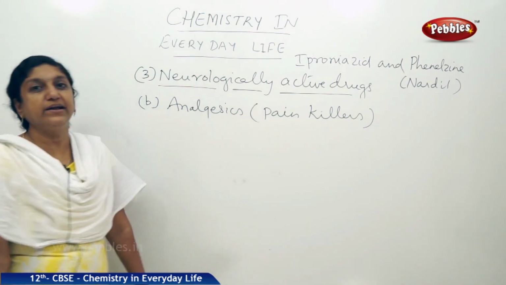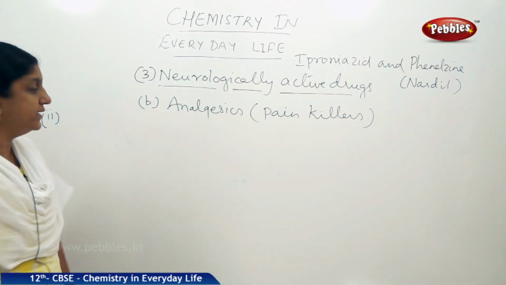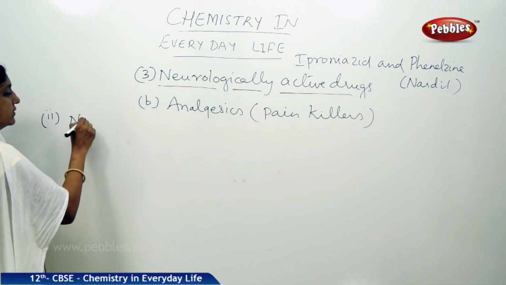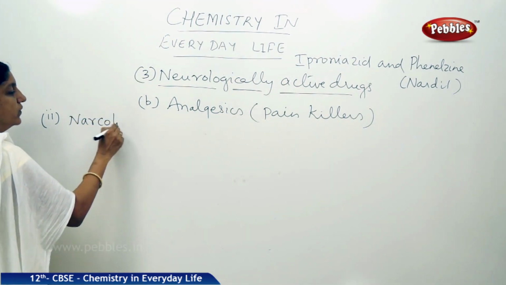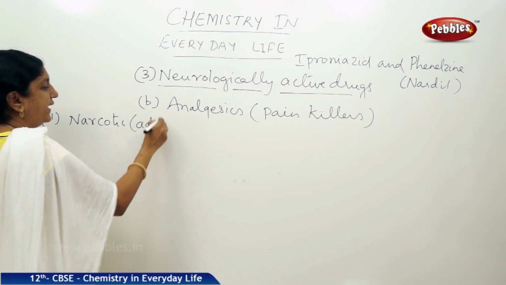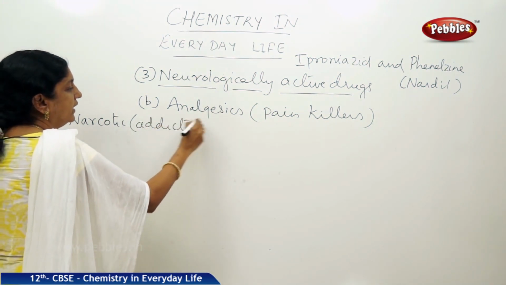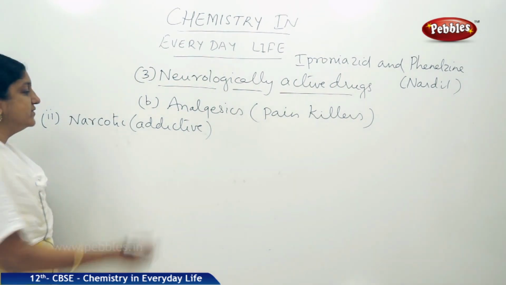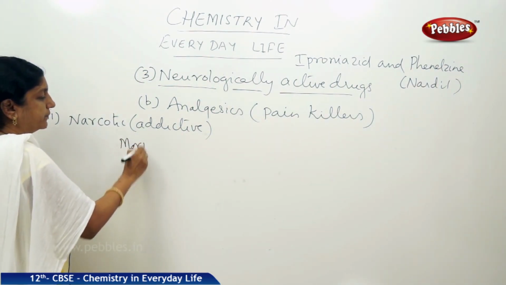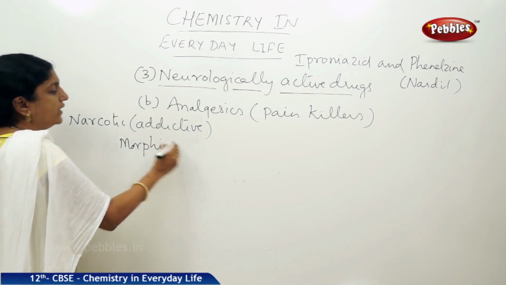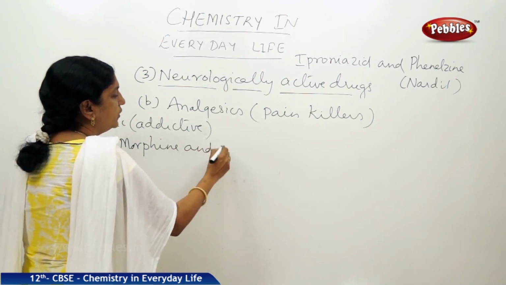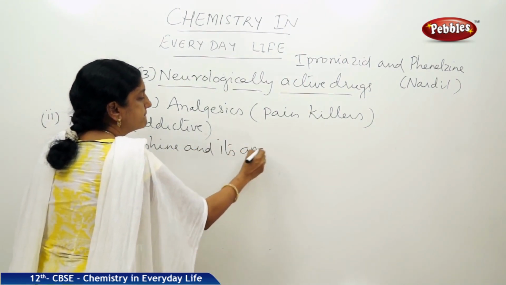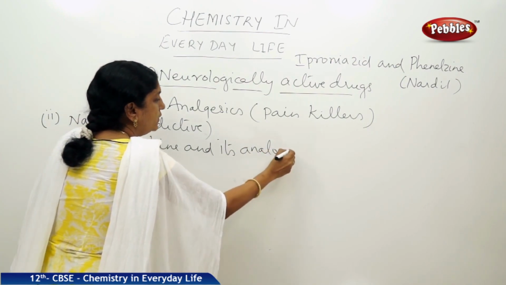Now, the second category of analgesics, as we said, is the narcotic or addictive analgesics. Best example for the narcotic type of analgesic is morphine, and its analogues or derivatives. Now, what do these do?